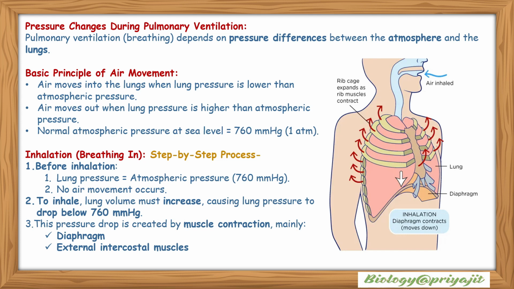So inhalation, or breathing in, is a step-by-step process. Before inhalation, lung pressure is equal to the atmospheric pressure, or 760 mmHg. No air movement occurs in this process. To inhale, lung volume must increase, causing lung pressure to drop below 760 mmHg. This pressure drop is created by muscle contraction, mainly by the diaphragm and external intercostal muscles.